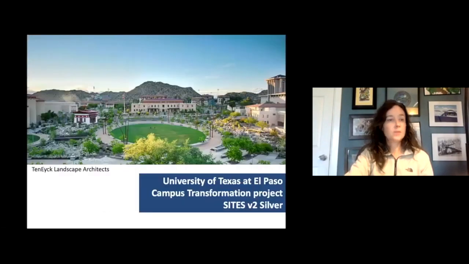All right, so let's jump in. This is one of my projects, the University of Texas at El Paso. The landscape architect was Tenique Landscape Architects, and they are masters at integrating green infrastructure stormwater management into a site design so that it becomes part of the beauty.